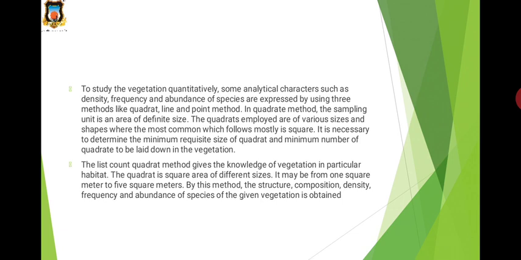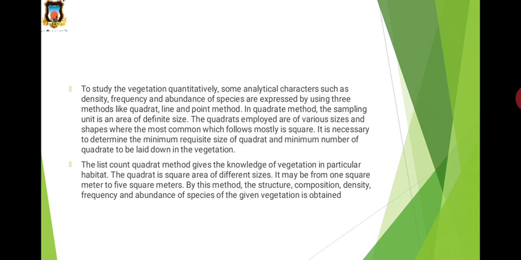It is also effective to determine the differences or similarities, the structure and composition between two or more plant communities.